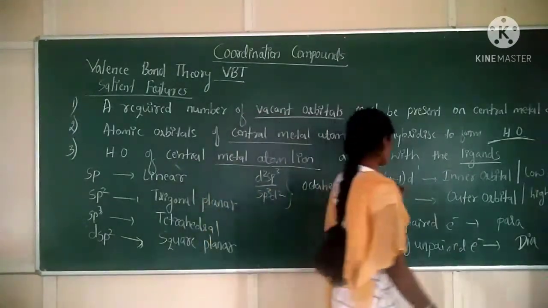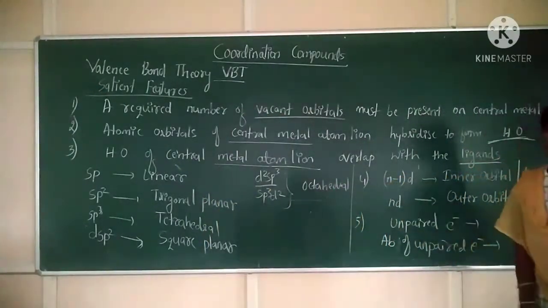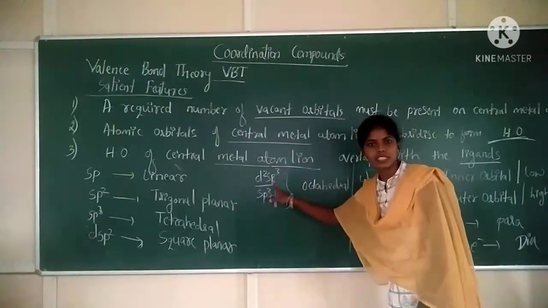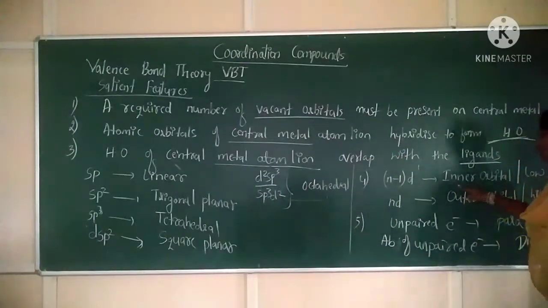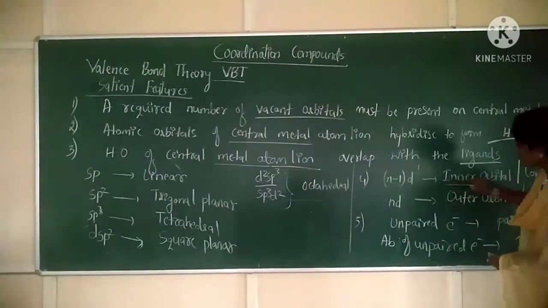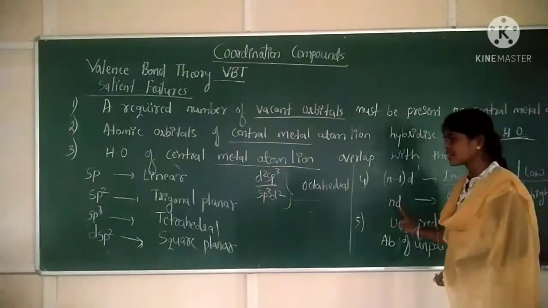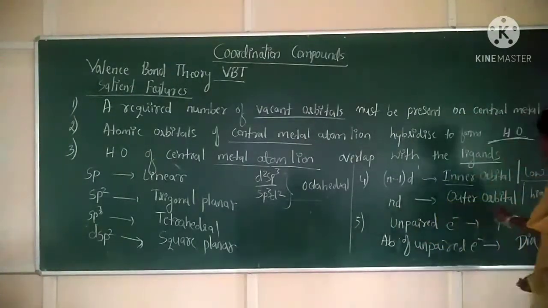Octahedral. Next, fifth one is if (n-1)d orbitals are used in a hybridization, that is if d2sp3 hybridization is present, means at that time the complexes are said to be what? Inner orbital, or these are also called as what? Low spin complexes. Okay. Next, if nd orbitals are involved, means those are said to be outer orbital or high spin complexes.